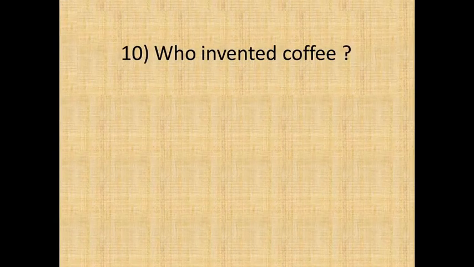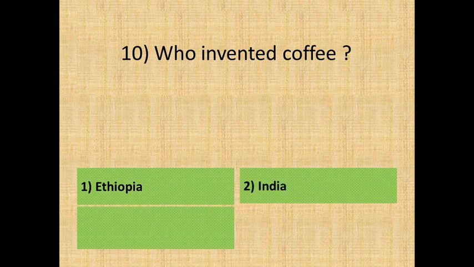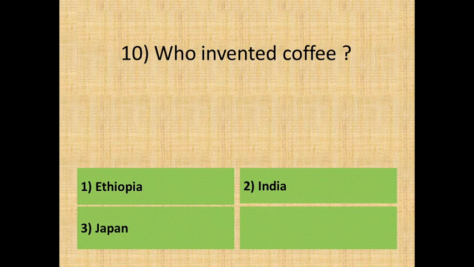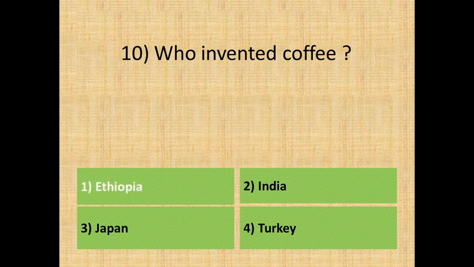Question 10, who invented coffee? Here are your options. Option 1, Ethiopia. Option 2, India. Option 3, Japan. Or, option 4, Turkey. The correct answer is, option 1, Ethiopia.